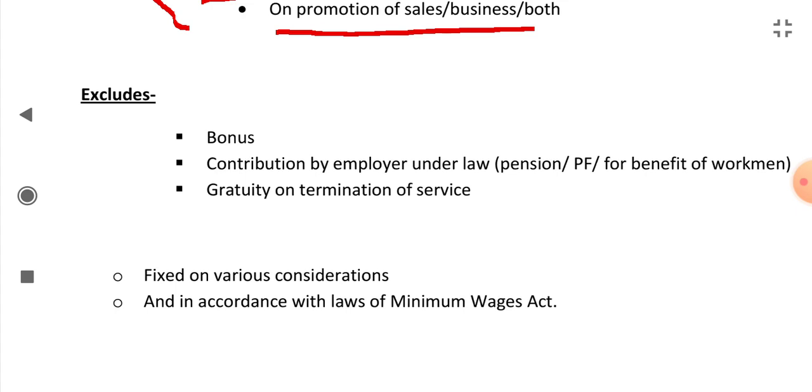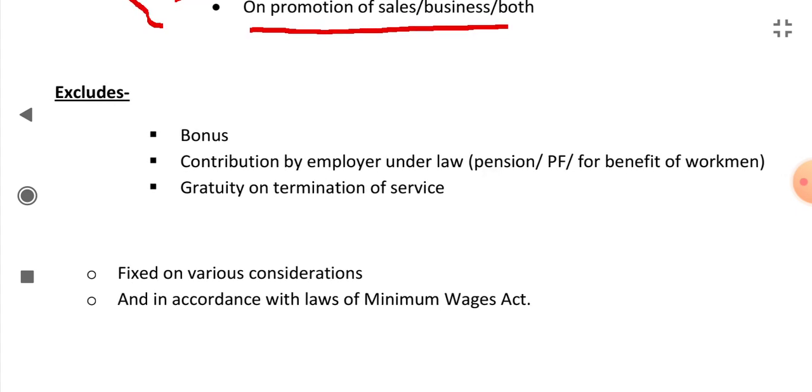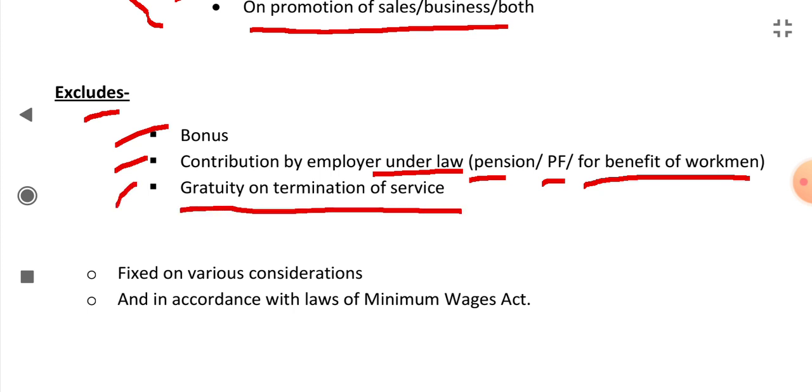What is excluded from the definition of wages? Bonuses given to the workman, the contribution by the employer under law, when he is bound to make those contributions under law, like the contribution to pension fund, provident fund, or for the benefit of the workman, or the gratuity paid to the workman on termination of his service.